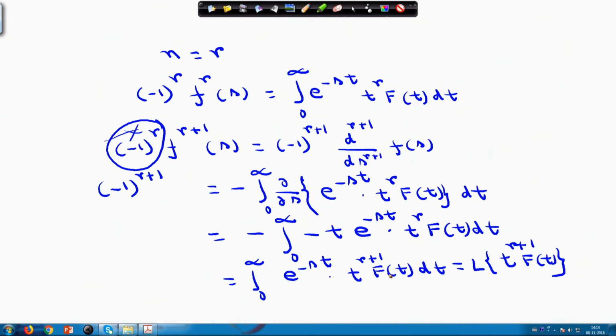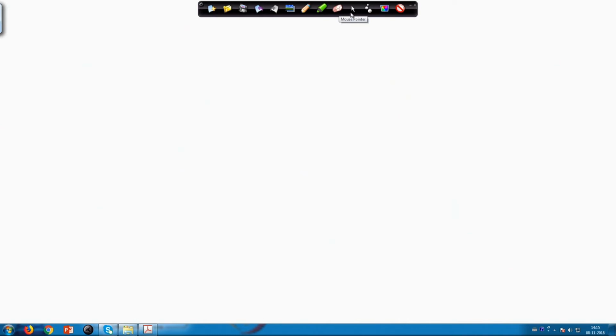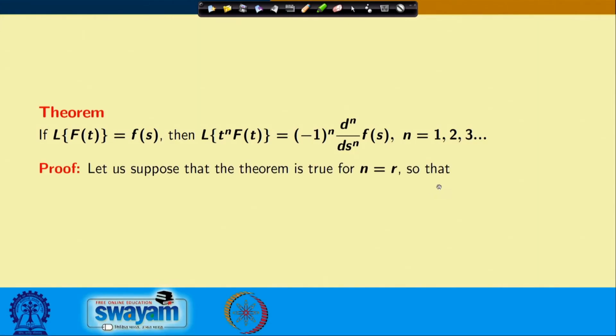We assumed it is true for n equals r. We are proving that it is true for n equals r+1. So, if n equals 1 it is true, it will be true for n equals 2, subsequently for n equals 3, and like that, and this completes the proof of the theorem. Quickly let us go through the next parts of this.